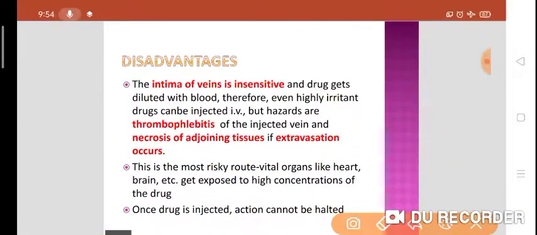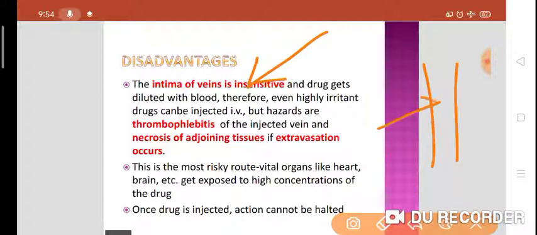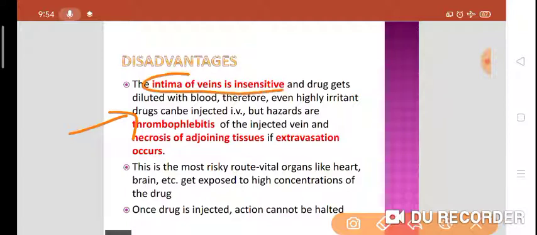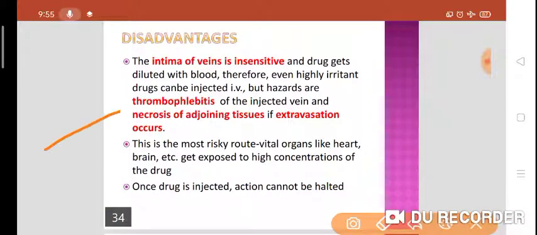Now, what are the disadvantages? The intima of the vein is insensitive. That's why the drug gets diluted with the blood, and even highly irritant drugs can be injected. But there are hazards: a chance of thrombophlebitis of the injected vein, or necrosis of the adjoining tissue if extravasation occurs. This is also the riskiest route because all the vital organs like heart, brain, and kidney get exposed to a higher concentration of the drug.